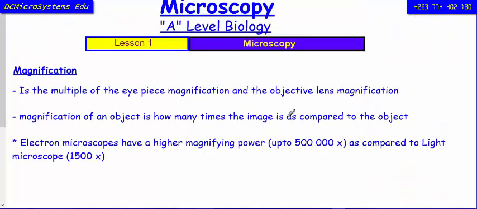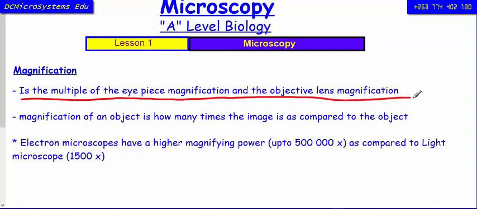So let's move on and talk about magnification. So what is magnification? It is the multiple of the eyepiece magnification and the objective lens magnification. So remember, we have the eyepiece somewhere here. Sorry for the poor diagram.